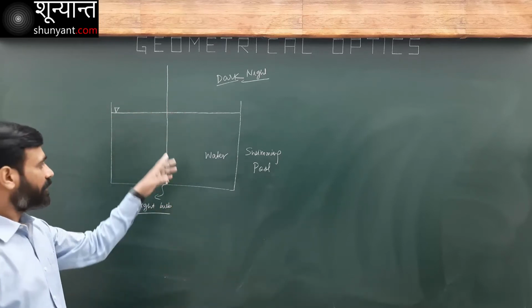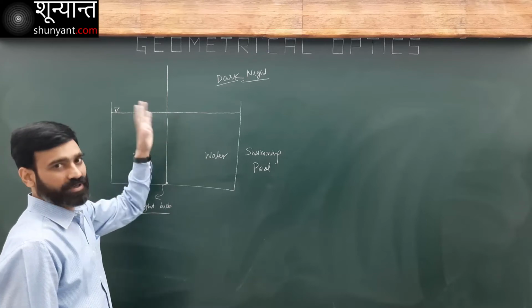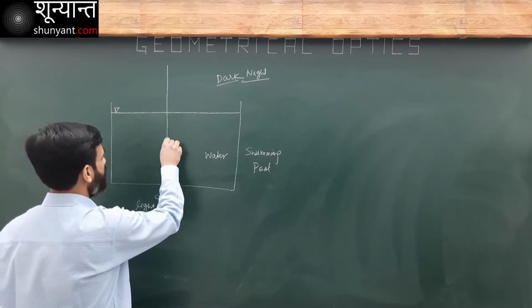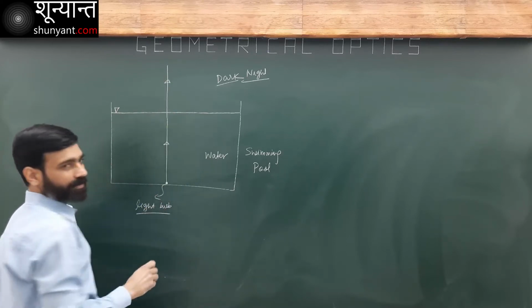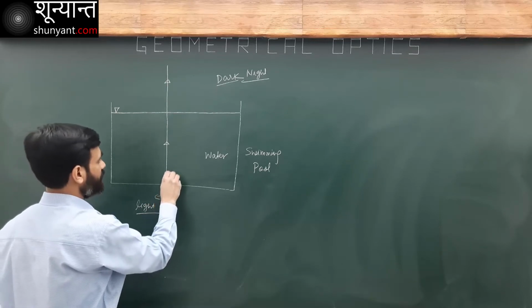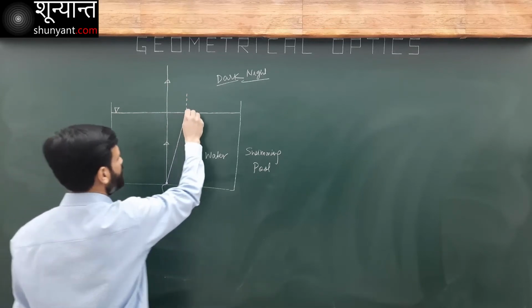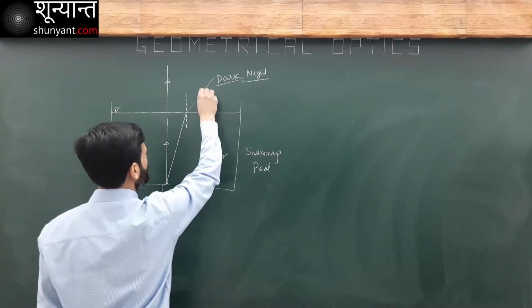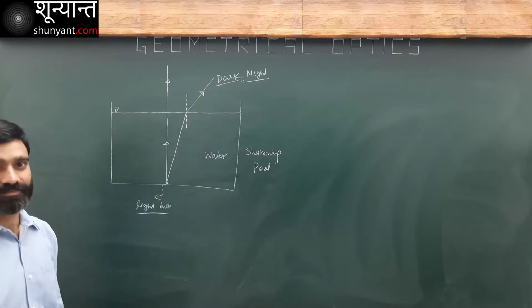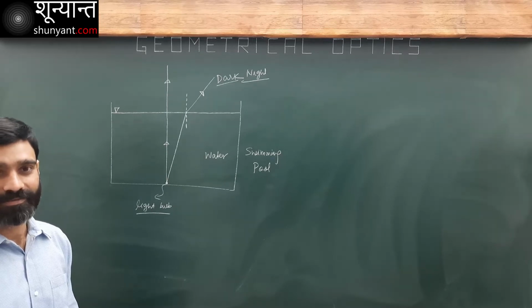The light which is incident normally goes out without deviation. Look at any other light here. What will happen to this? It will refract to the other side, into the air.